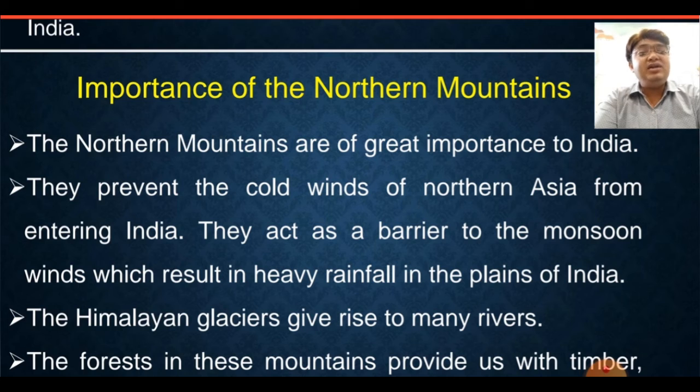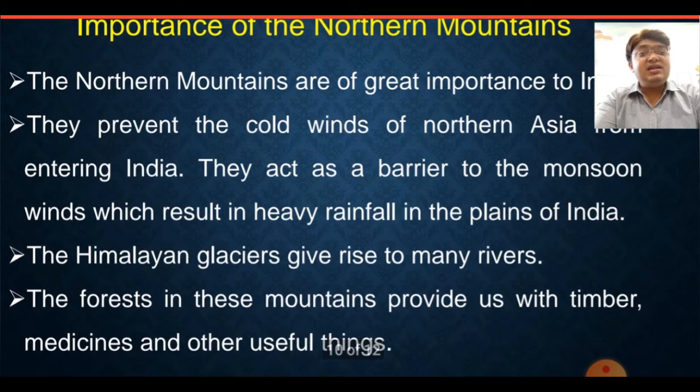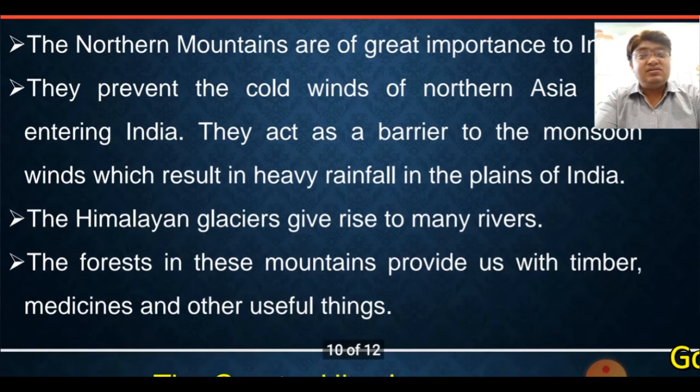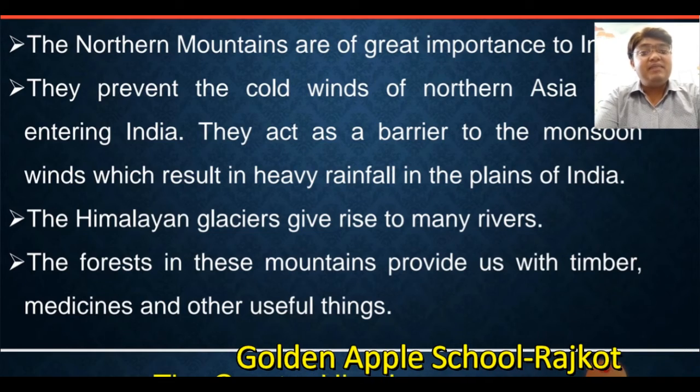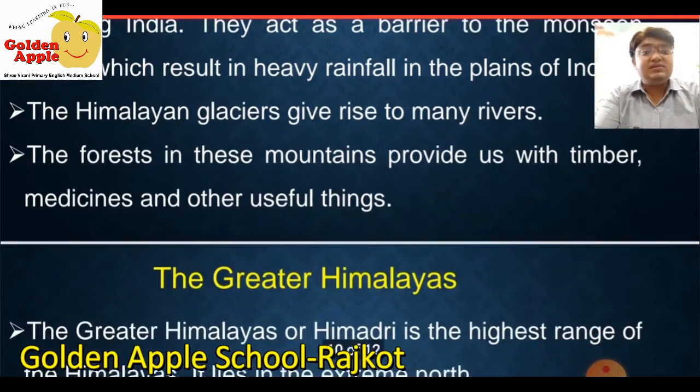Because the northern mountains stop the monsoon wind and accumulate the clouds over there. Due to this, heavy rainfall occurs in the northern plains. Himalayan glaciers give rise to many rivers. The forests in these mountains provide us with timber, medicines and other useful things.